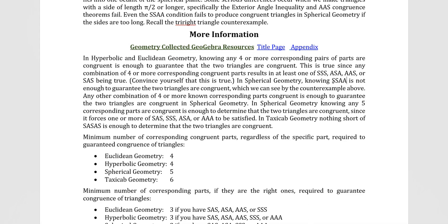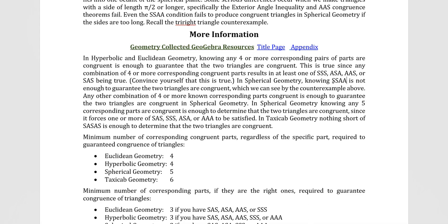In taxicab geometry, nothing short of SASAS is enough to determine the two triangles are congruent. So what's the minimum number of corresponding congruent parts, regardless of the specific part, required to guarantee the congruence of triangles? In Euclidean geometry, once you get 4, you're definitely there. 3 may not be enough if they're not the right 3. Same for hyperbolic geometry.